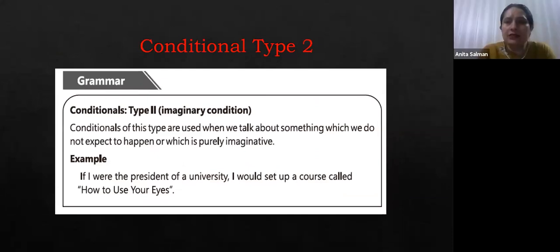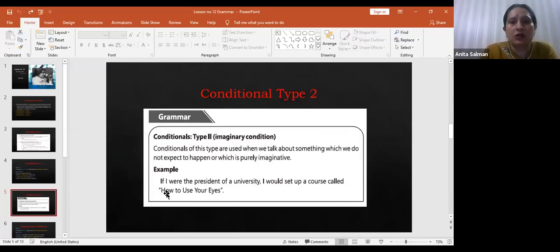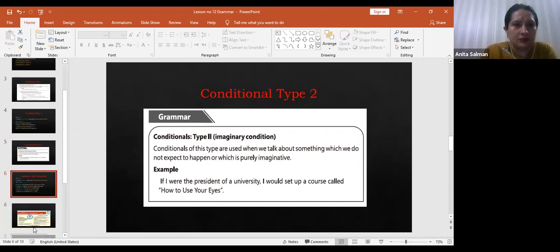These are unreal situations, right? It may happen, but most likely it doesn't happen, right? Like, if I were the president of a university, I would set up a course called How to Use Your Eyes. Right, now you can see examples.